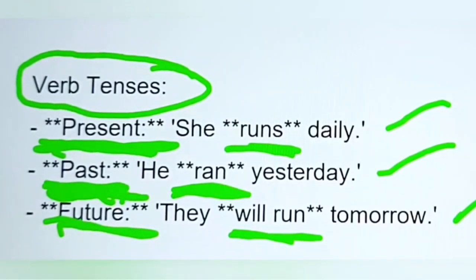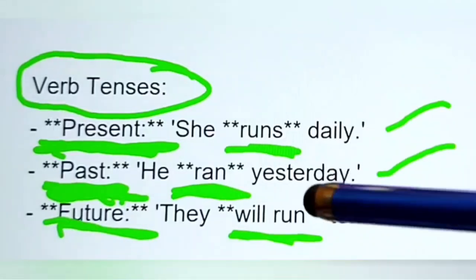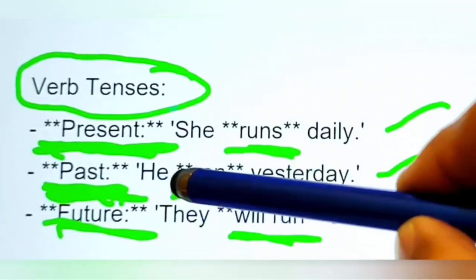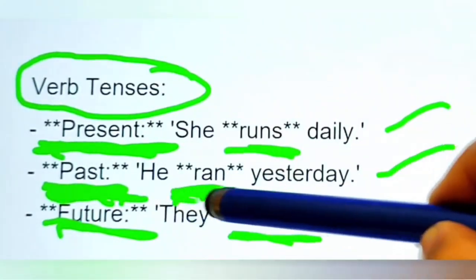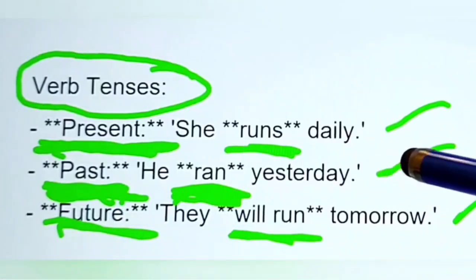It depends on the form of the verb we use in the sentence, and it changes the tense according to the verb form. For example, we use ran, the second form, for the past tense.